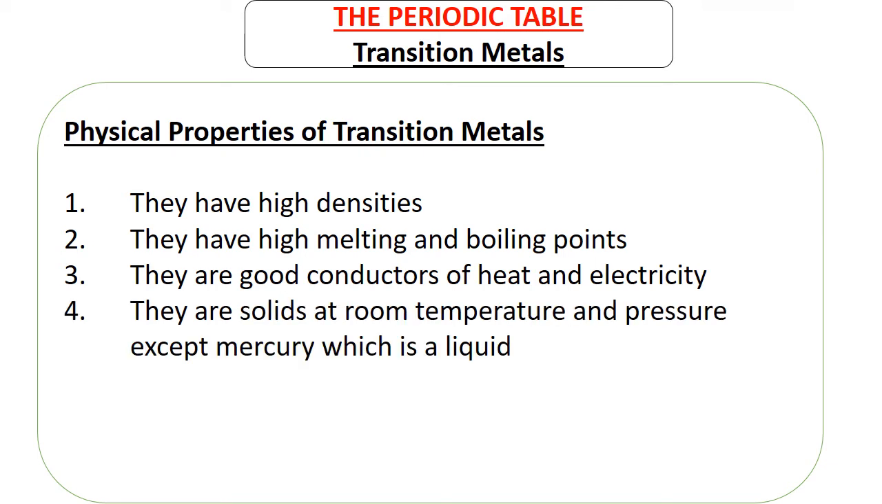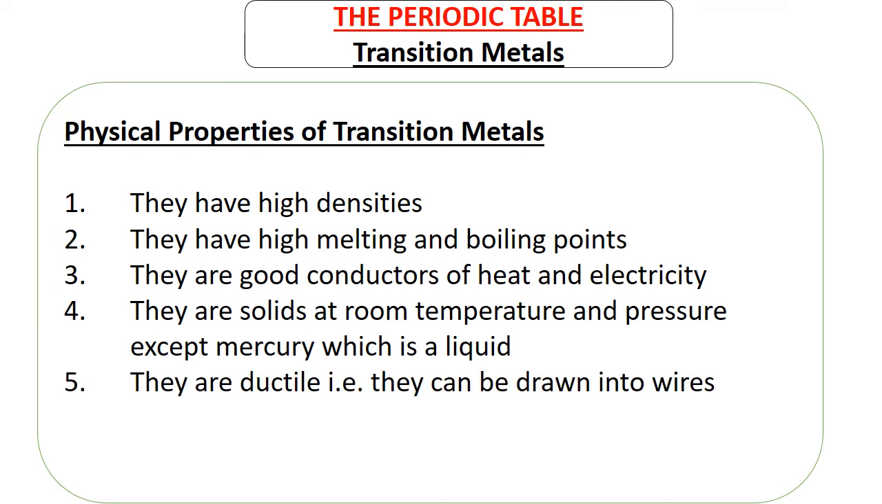They are solids at room temperature and pressure, except mercury, which is a liquid. So there is a metal which is a liquid, and it's mercury. It's the only metal which is a liquid. It's the one that they use in the thermometer when they're measuring your body temperature. So when you are reading the thermometer, the liquid that shows you what your temperature is, that's mercury. It's the only liquid which is a metal.